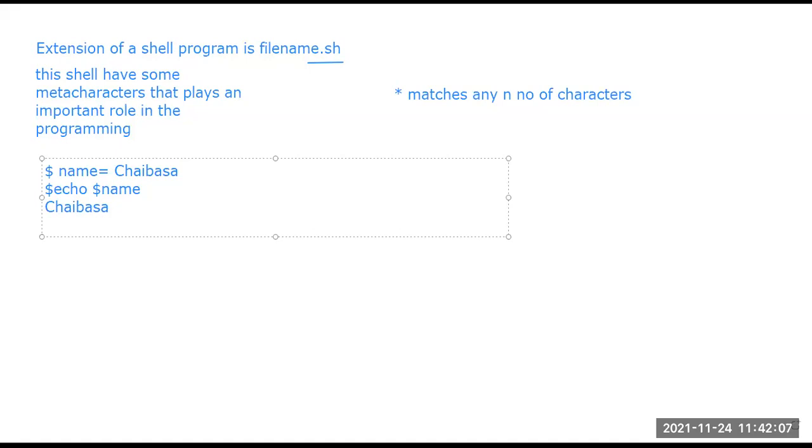Next, similar to that, another example: suppose dollar number equal to 1 plus 2. Fine. So dollar number equal to 1 plus 2, and then echo dollar number. So tell me what will be the output? What will be the output for this?